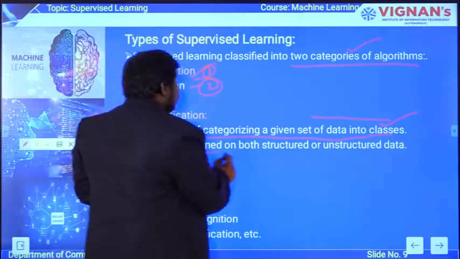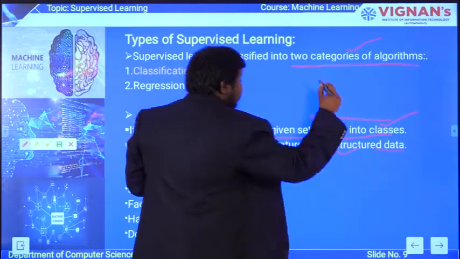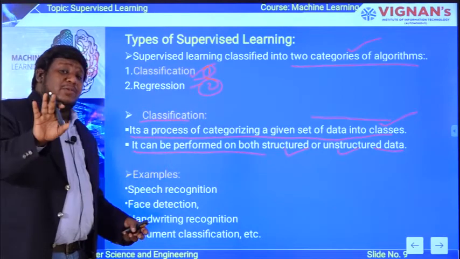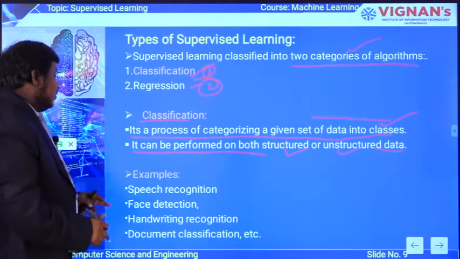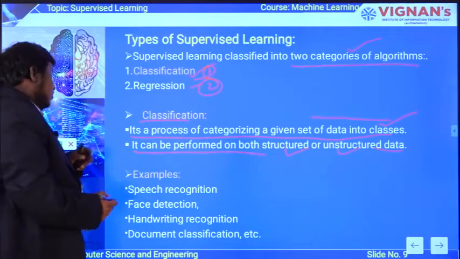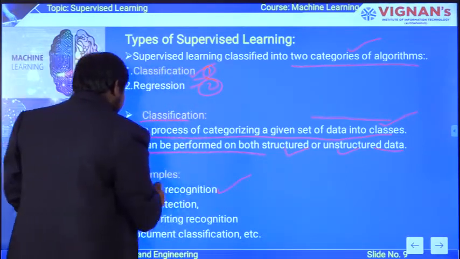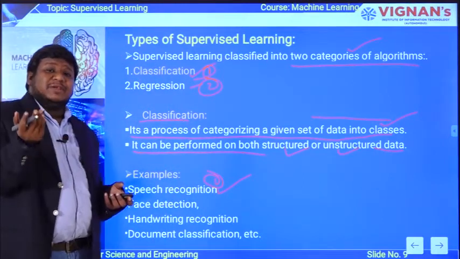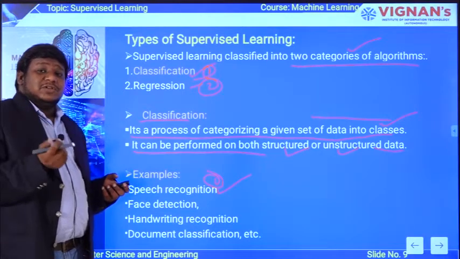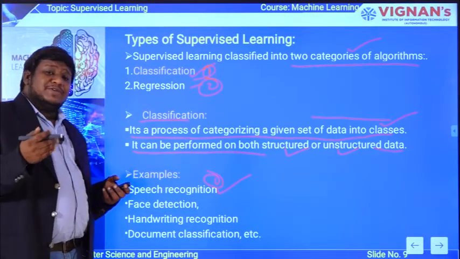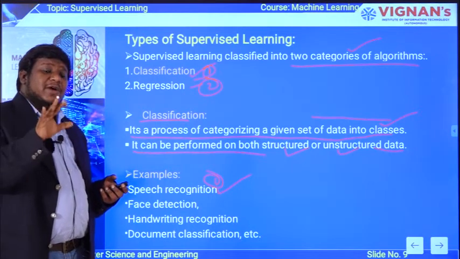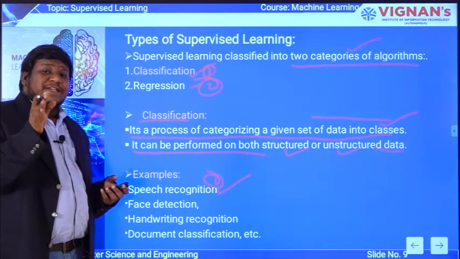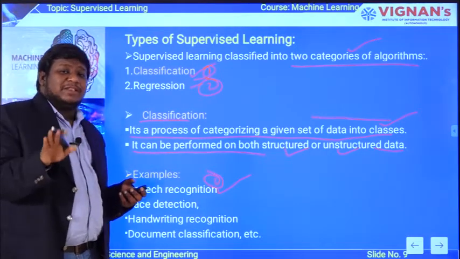It can be performed on both structured and unstructured data. The best advantage with classification is that it can be implemented on both structured and unstructured data. Let us see some examples of classification. Speech recognition is one of the best examples. You are using your smartphones, so your voice can be taken as a password for your smartphone, like iPhone Siri. Your voice will be recorded in your phone, and whenever you speak, only if your voice matches the phone data will it open, otherwise it will reject.